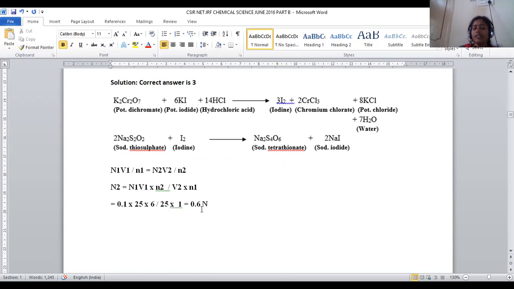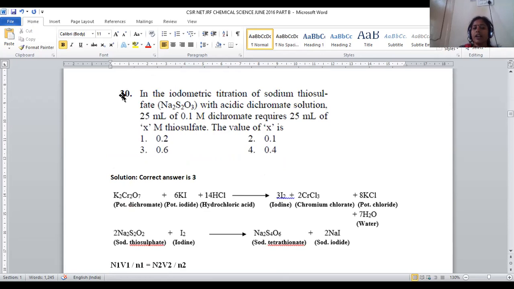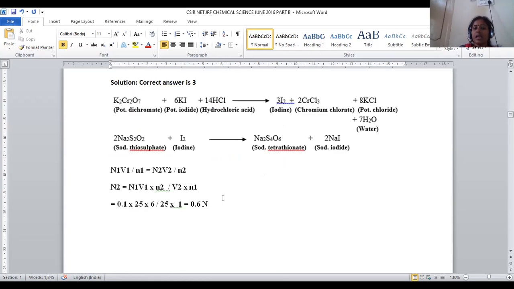If we cancel, it will become 0.6. So 25 ml of 0.1 molar dichromate consumes 25 ml of 0.6 molar thiosulfate solution. For question number 30, option number 3 will be the right answer.